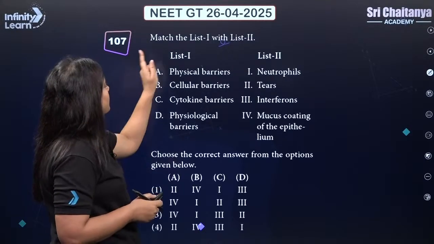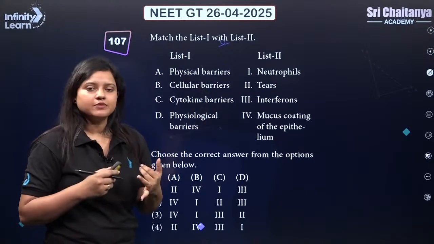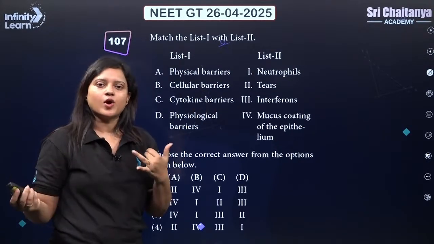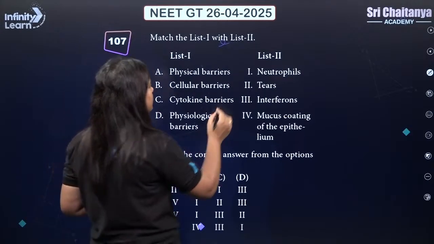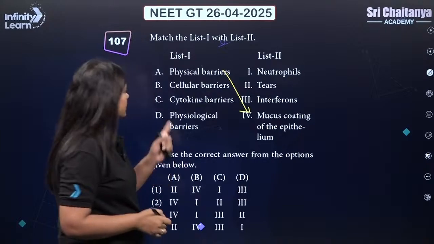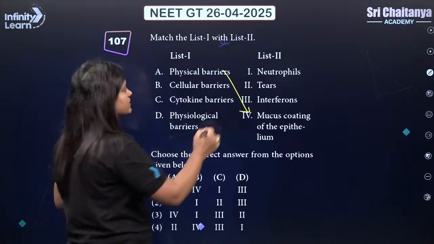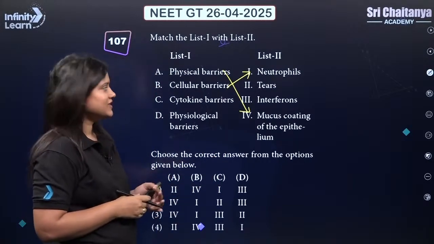Next. Match list 1 with list 2. Physical barrier is skin and mucous membrane, that is physically not allowing the microbes or pathogens to enter our body. So physical barrier will be matched with mucous coating. Cellular barrier, the cells which are present like the neutrophils, which are phagocytic cells, so we will match it with neutrophils.